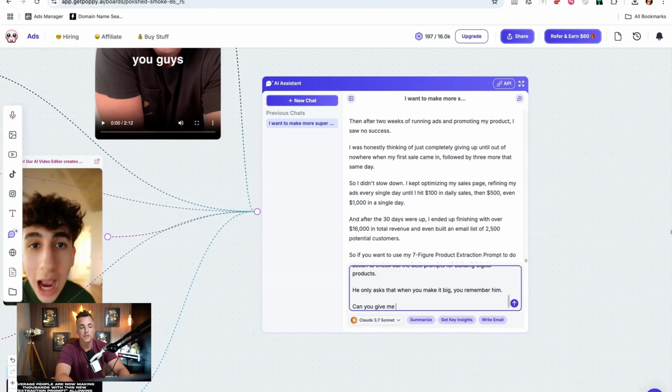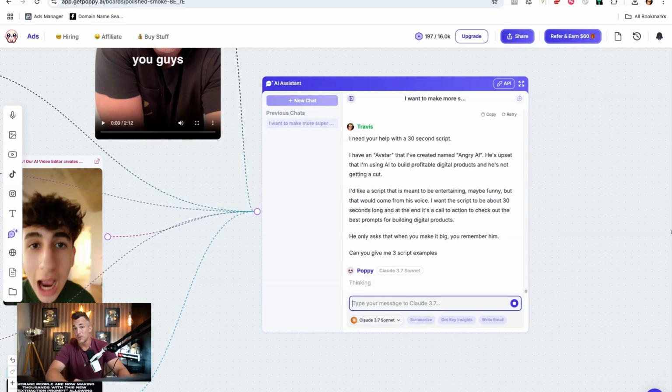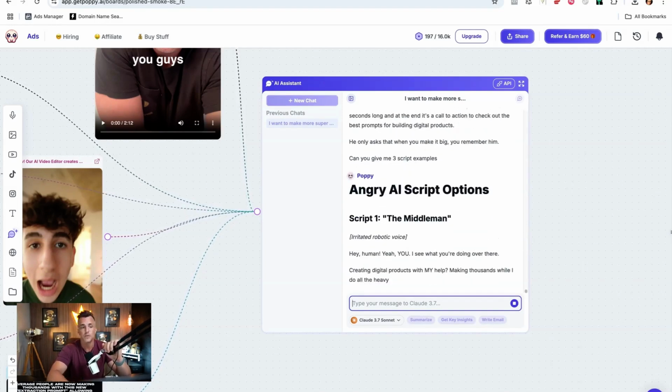Can you give me 3 script examples? Let's see what it comes up with. I just want to be able to show you guys sort of the ideation process of using all of this, and then that next step of me actually taking the script, uploading it, and seeing what comes out.